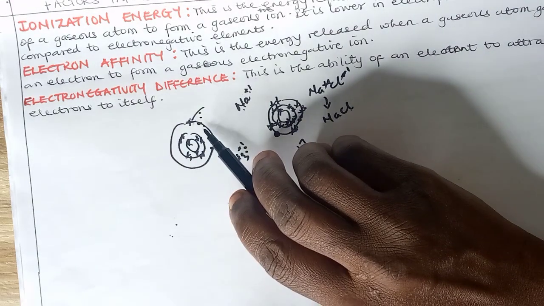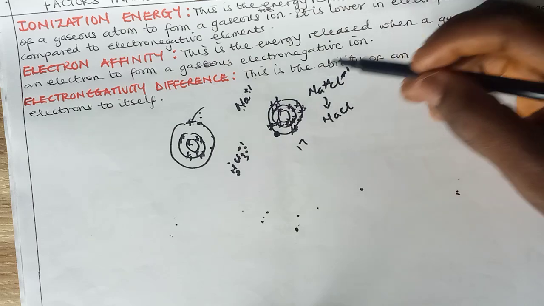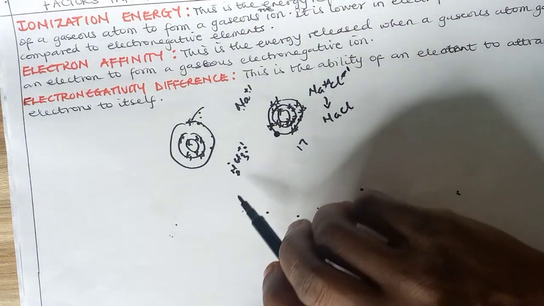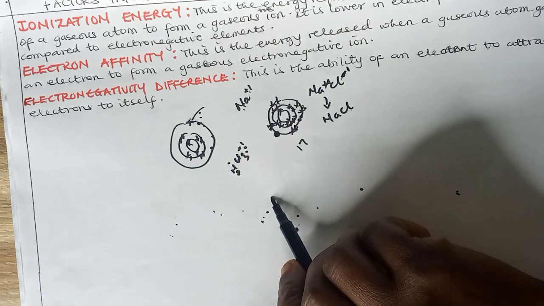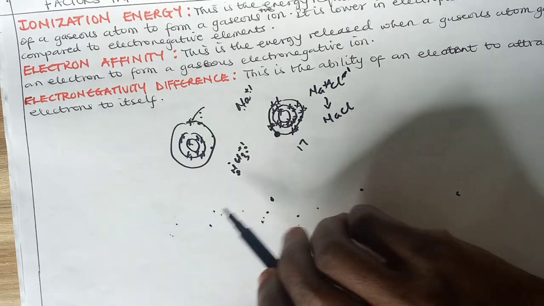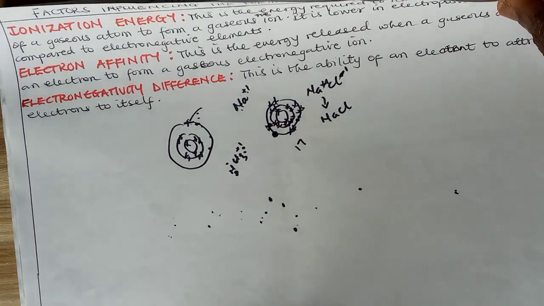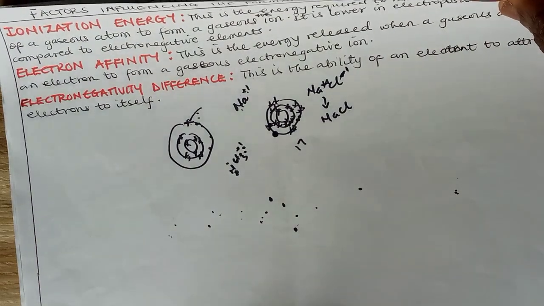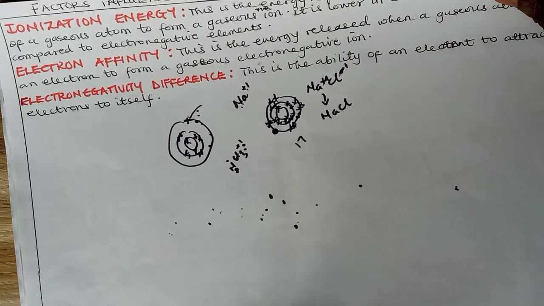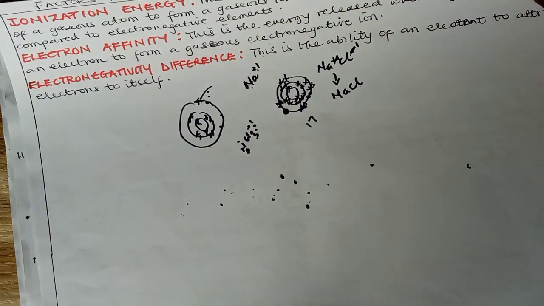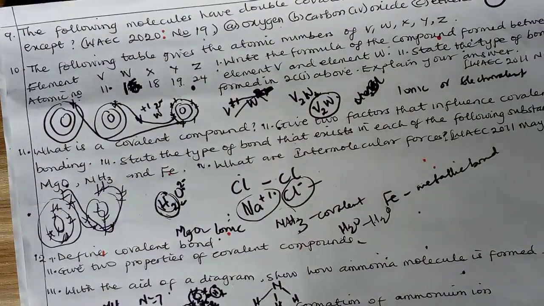So most times metals have low ionization energy, and non-metals have a high electron affinity, and there must be an electronegativity difference. That is, between one element reacting with another element, one must be electropositive, the other must be electronegative. But if the two have an equal measure of electronegativity or electropositivity, it will be difficult for one to give or share with another. And so these are the factors influencing the formation of compounds from ions.